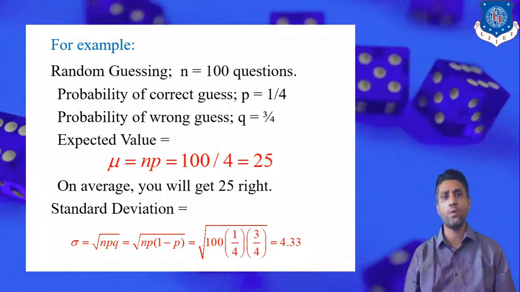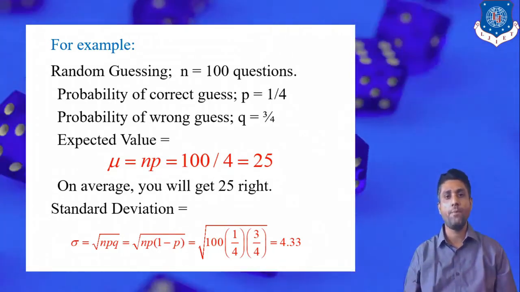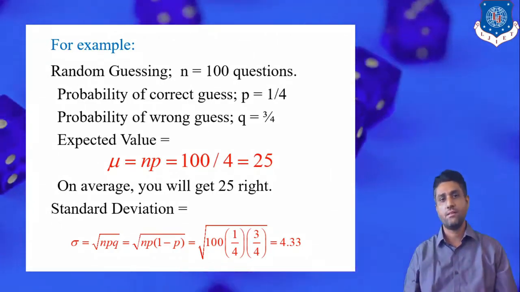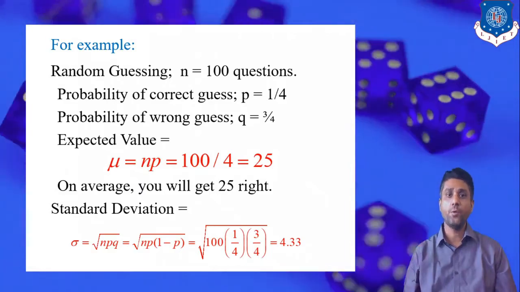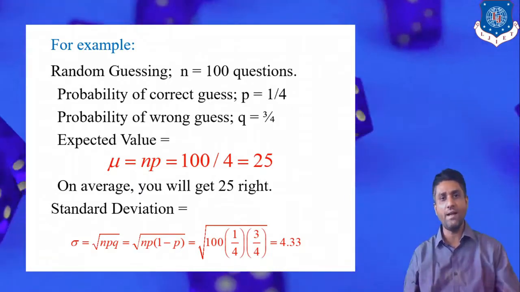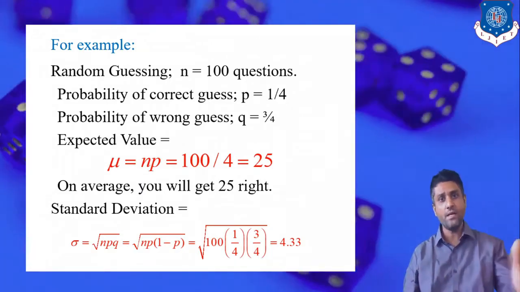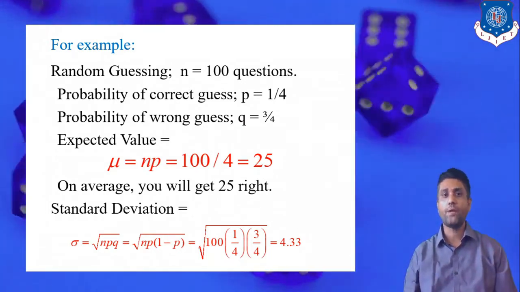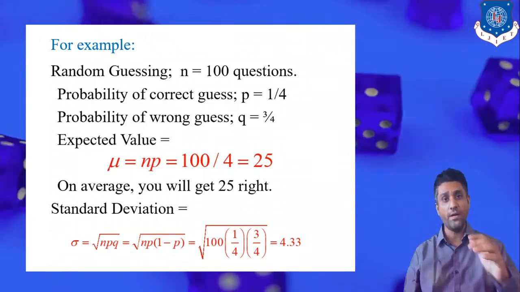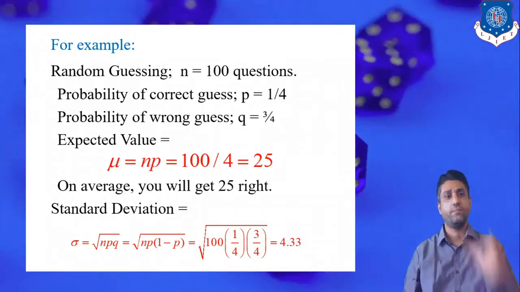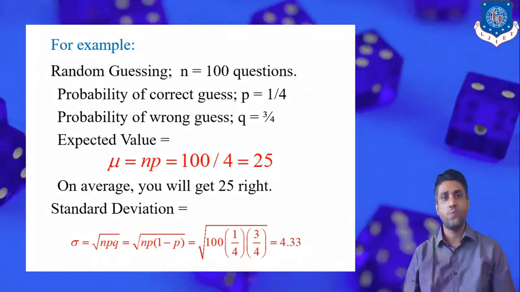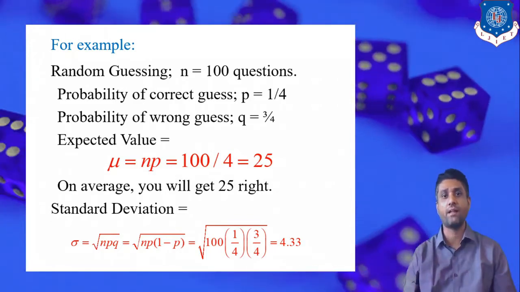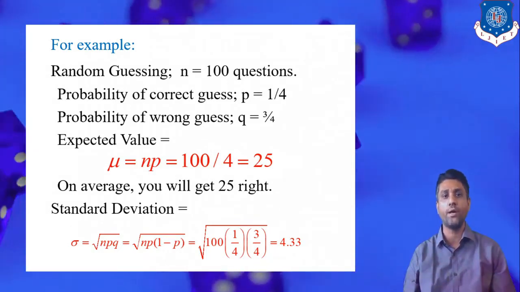So finally we conclude that whenever you appear for a competitive test consisting of, say, 100 questions, and you do not know the right answer, so you randomly select one of the options, then the number of right answers falls in one range: 25 minus 4.33 is the left boundary, and the right boundary is 25 plus 4.33.